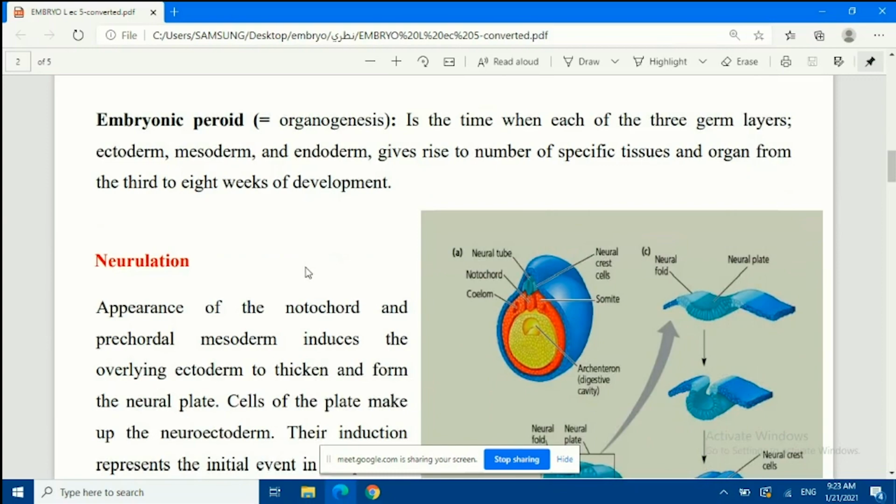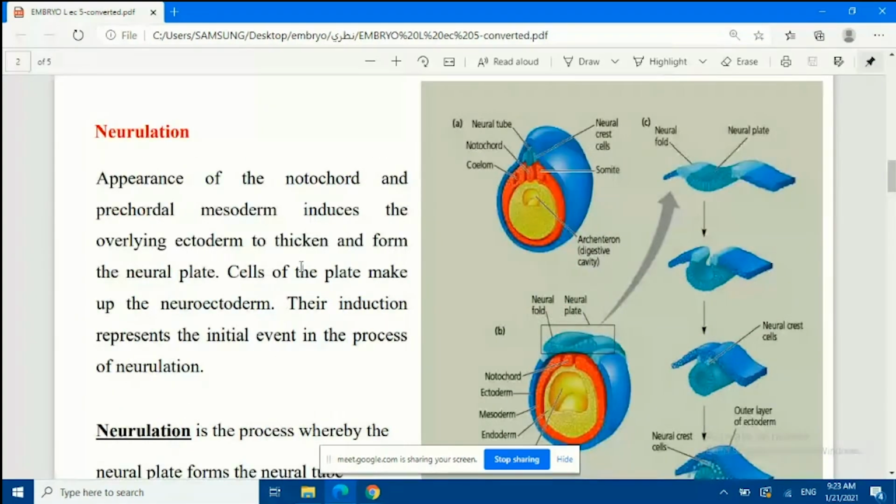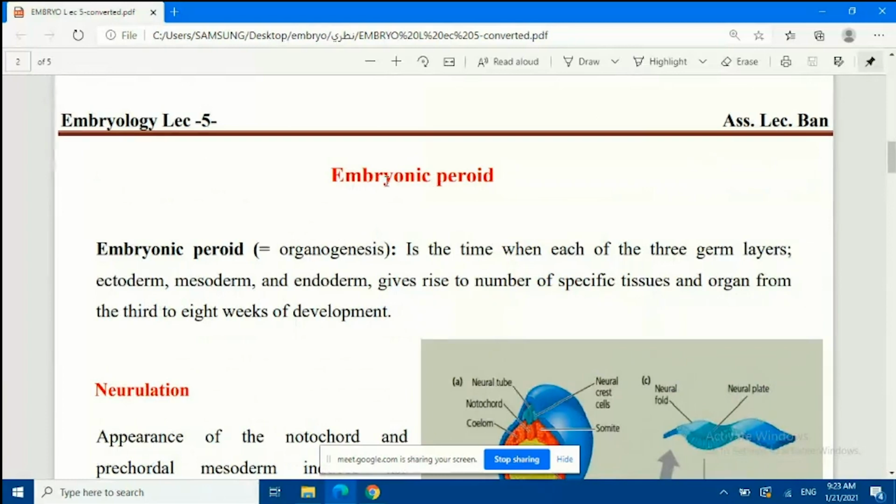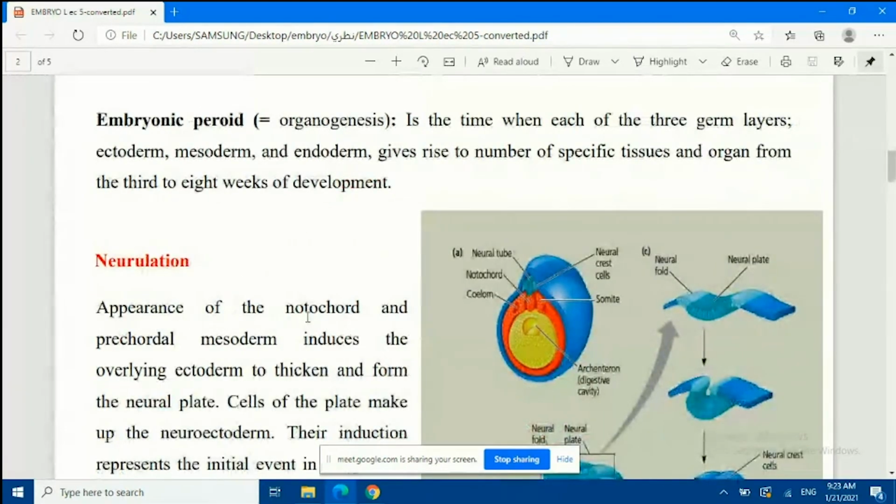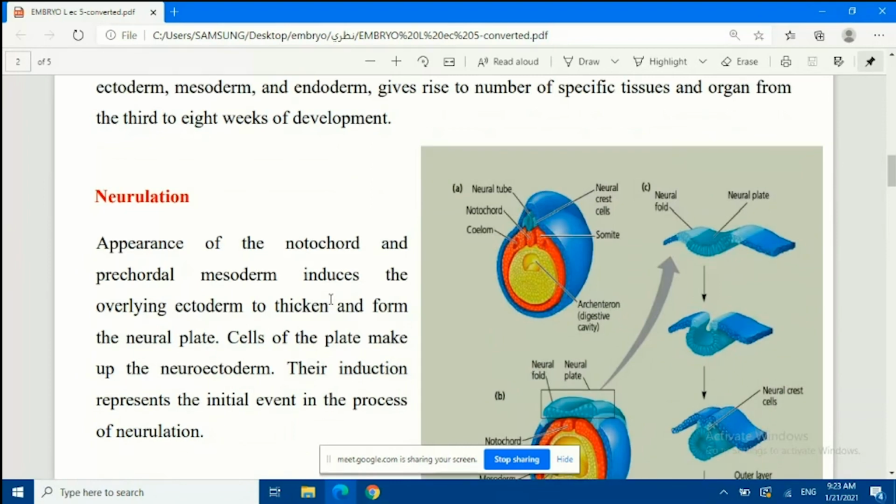Okay, clear, I think. Fine. We come to a process we call neurulation. Okay, neurulation happens in the embryonic period. So the appearance of the notochord, as you remember we mentioned the notochord, isn't it? We talked about the notochord last week. And we said that the notochord will form by invagination of what kind of cells?